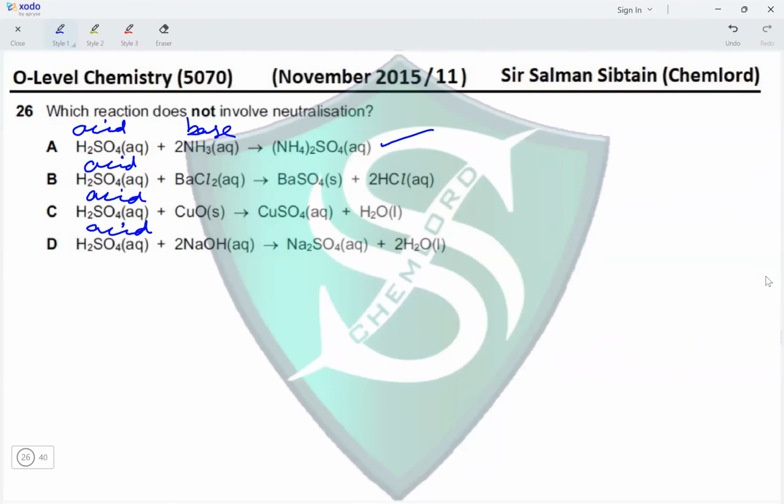In the second case, this reacts with BaCl2 aqueous. This is a soluble salt. So an acid reacting with a soluble salt to form an insoluble salt, and another acid. So this is not an acid-base reaction.